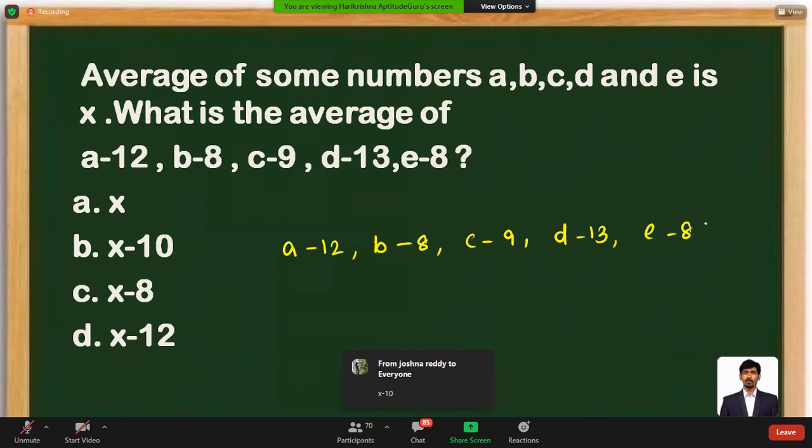What is the average of these numbers is the question. So you can just observe these numbers. I'm writing this as a minus 10. Actually, a minus 12 is there.